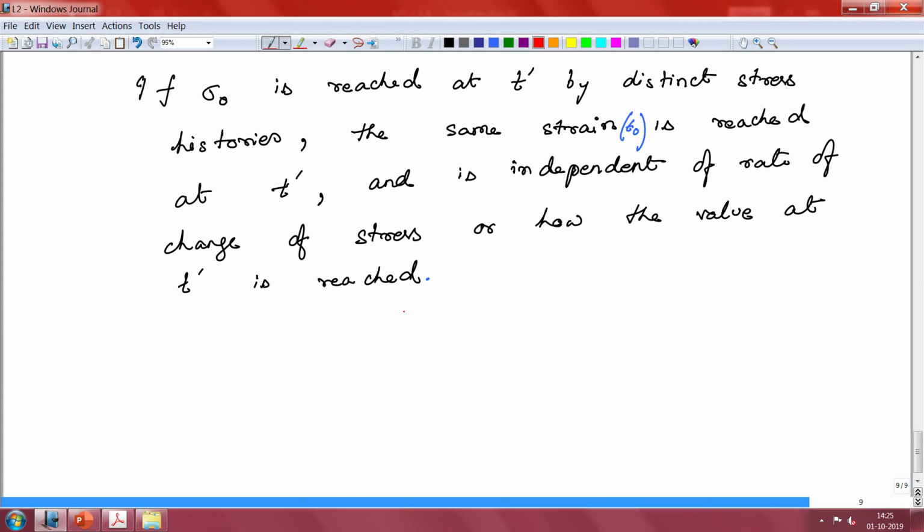So, when you are doing an experiment, you are always doing a time history type of experiment, where you are taking one value and changing it with time, or achieving it at a certain time, and you are recording that time response of the material. But since sigma naught and its corresponding epsilon naught is independent of how you reach that value, hence this explicit variable t can be dropped.